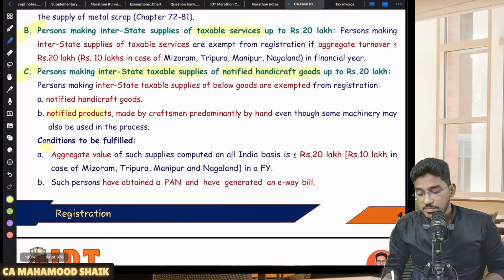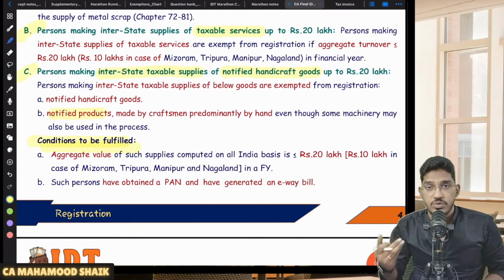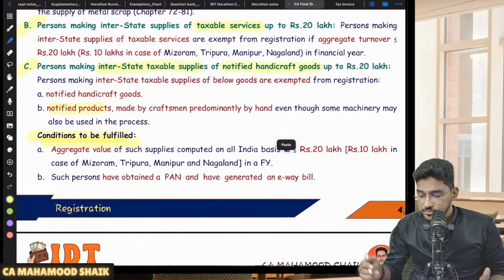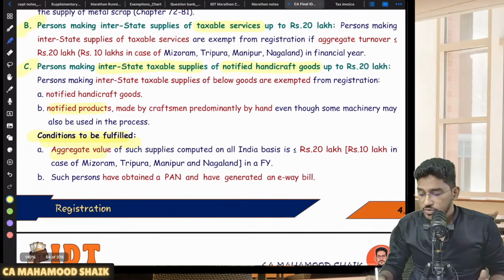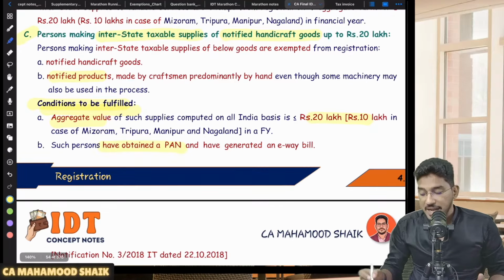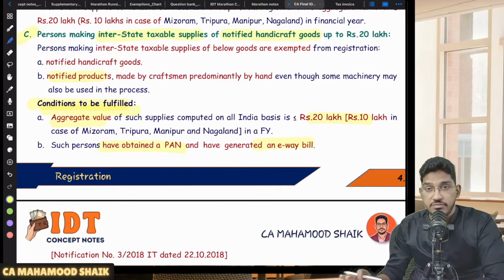But however, that person will be required to fulfill some conditions. The person who is making that interstate supply of notified handmade or handicraft goods is required to fulfill some conditions. Sir, what are those? Number one, his aggregate turnover should not exceed 20 or 10. If his aggregate turnover anyhow exceeds 20 or 10, he becomes liable for registration. And he must have a PAN, and he must generate an e-way bill. E-way bill is compulsory without any limit.